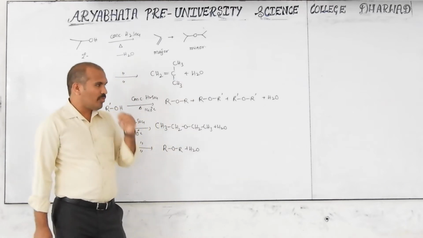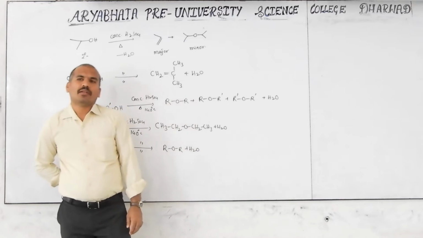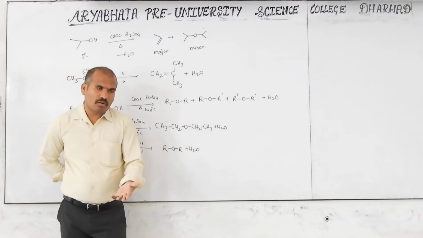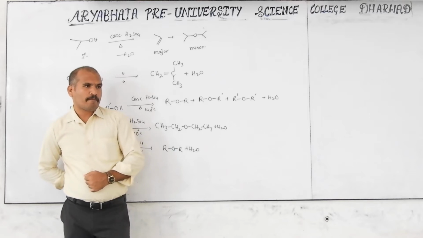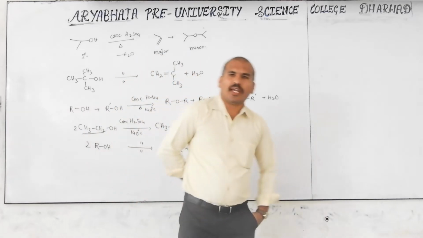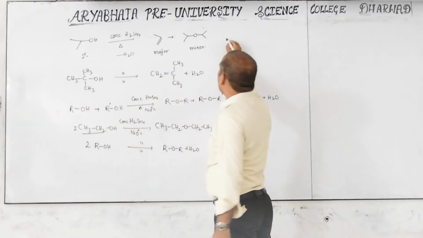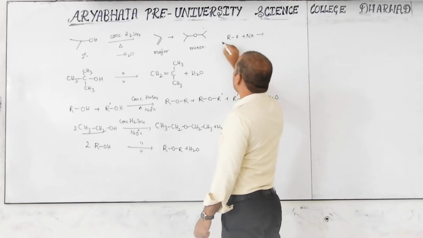You will also be studying this in the Wurtz reaction. For example, what is the Wurtz reaction? RX reacts with sodium metal. This is 2 moles, this is 2.